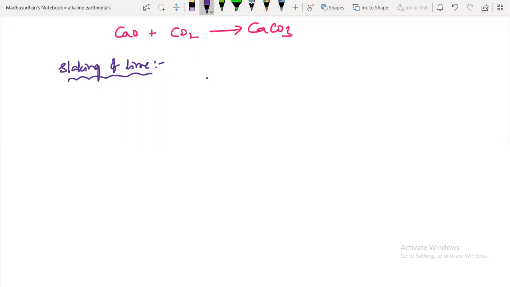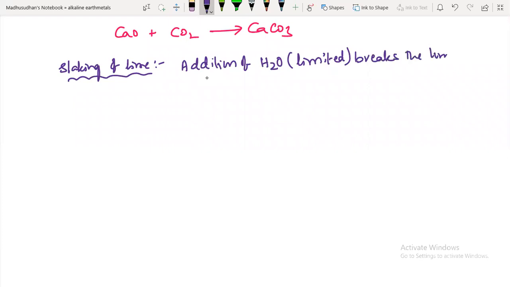Slaking of lime means addition of only a limited amount of water, which breaks the lumps of lime, lumps of calcium oxide.